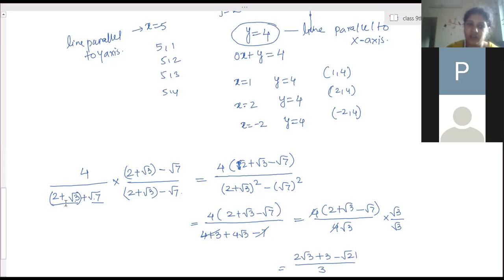You can take 2 separate and root 3 plus root 7 also separate. Then also you will get it, but it is somewhat more complicated. Here immediately you got 4 root 3, the small number. There you will get again a minus b or a plus b form, so again you have to rationalize it. The answer in both cases will be the same. But if we use the trick, it will become easier for us.